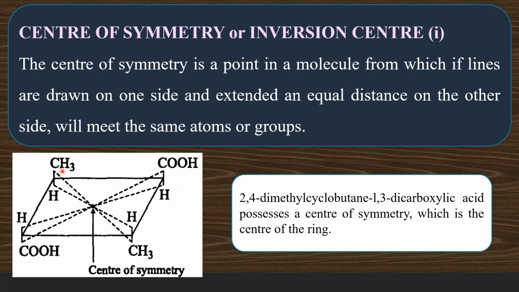So if you travel in this direction, you meet with methyl, and in the same axis if you travel in the opposite direction, the same distance, you are meeting with the same methyl group. So this molecule contains a center of symmetry which is otherwise called inversion center, that is always represented with the symbol small i.